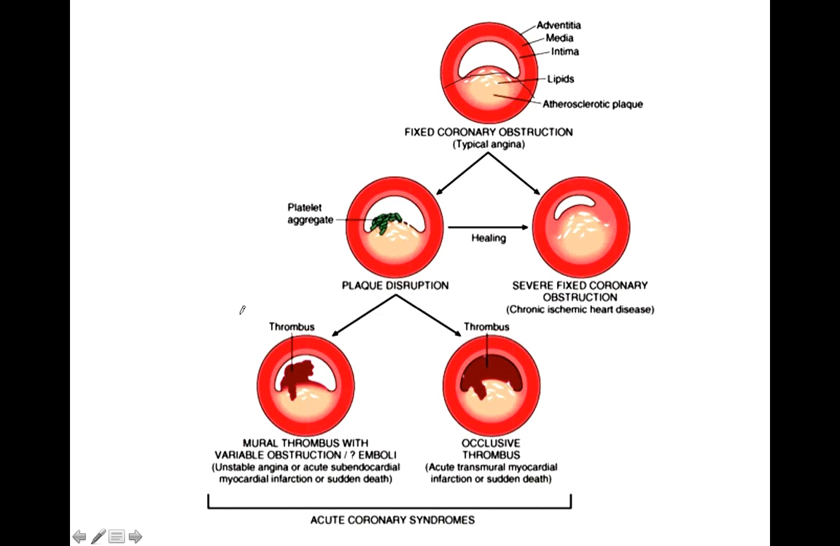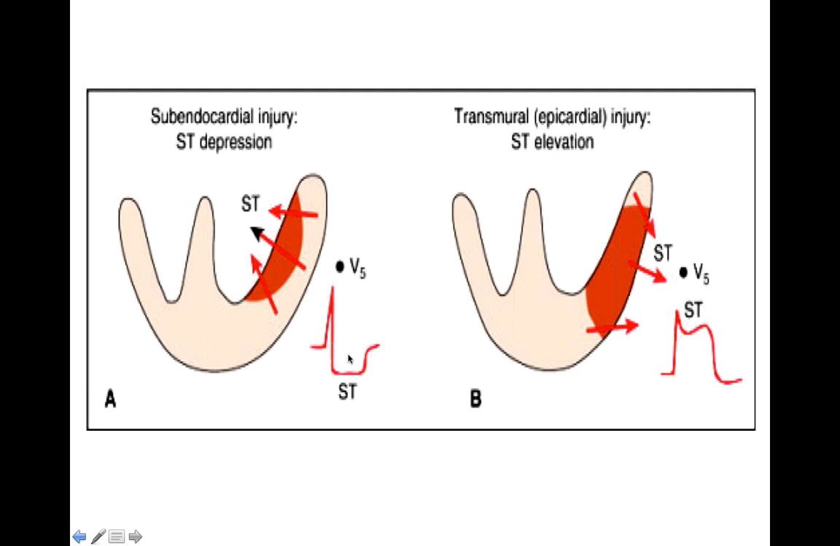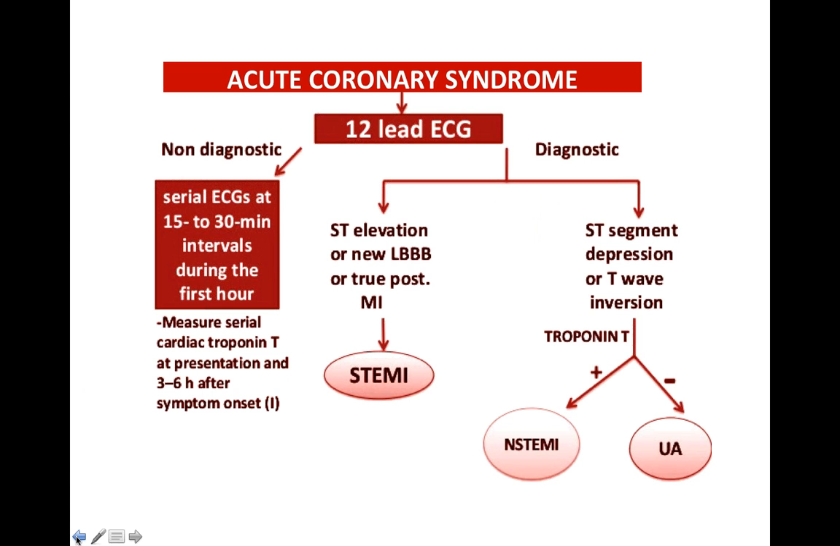So the patient comes to you with these symptoms in the ER, with sweating, nausea, vomiting, or loss of consciousness, and severe chest pain. So you do an EKG, and on EKG you will find this kind of picture: ST segment depression. So that means the patient has either unstable angina or non-STEMI.